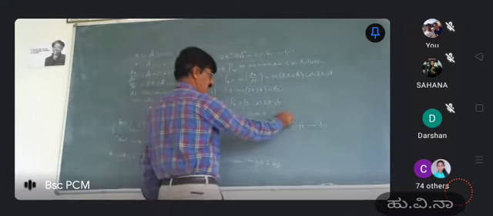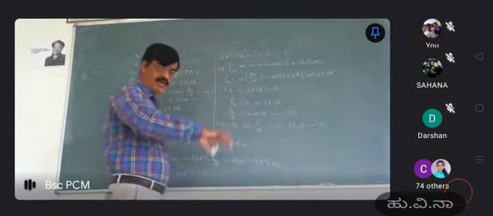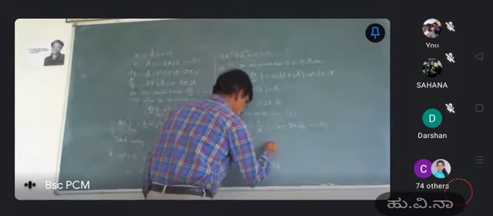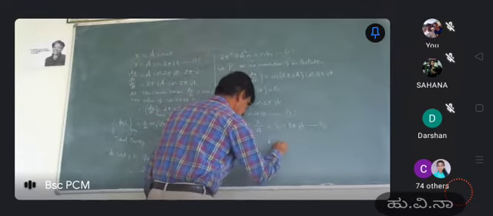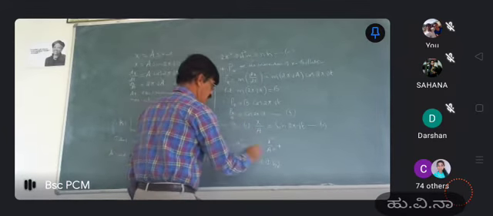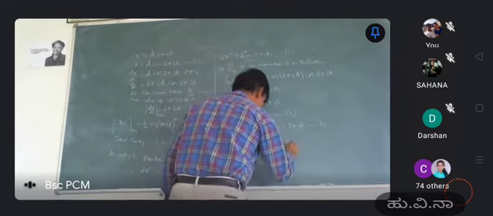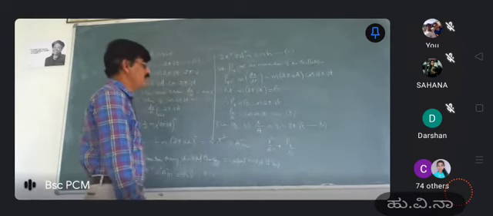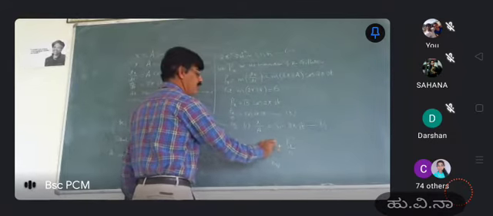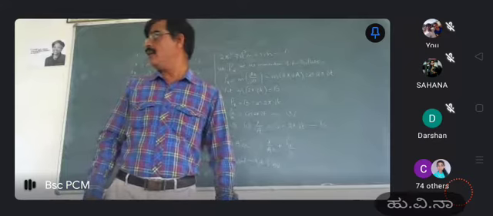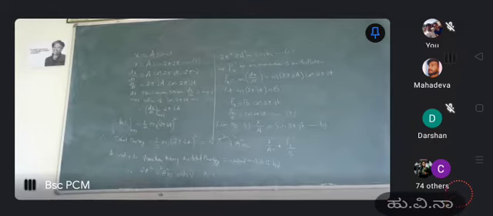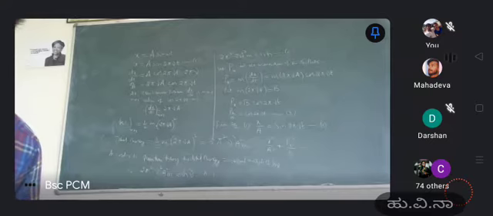So we square equation number 3 and equation number 4 and add them. When we square and add, we will get x squared by a squared on the left hand side, and Px squared by b squared. After squaring and adding, what do we get? 1, because cos square theta plus sin square theta is equal to 1.